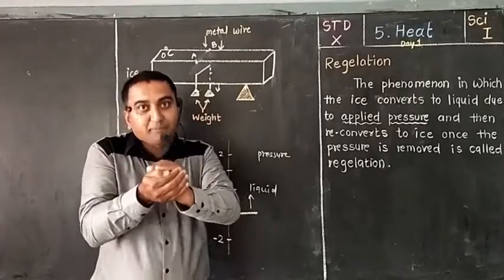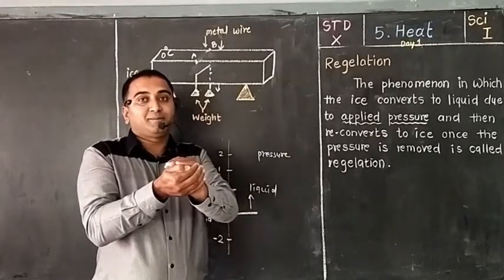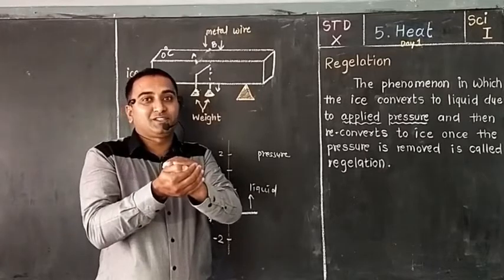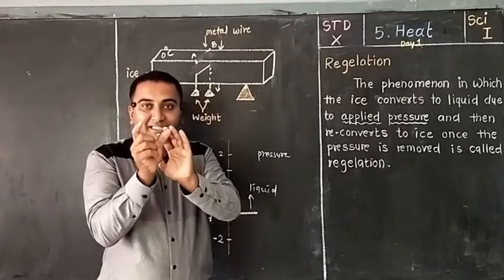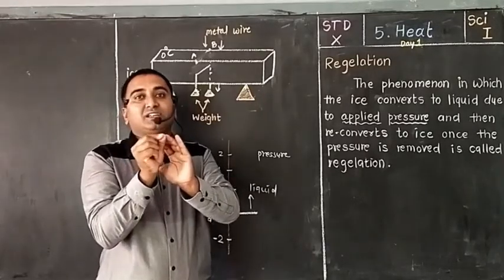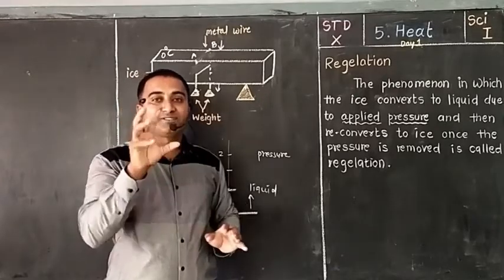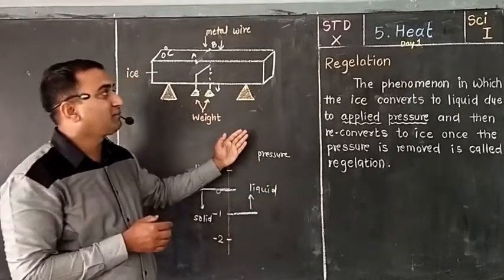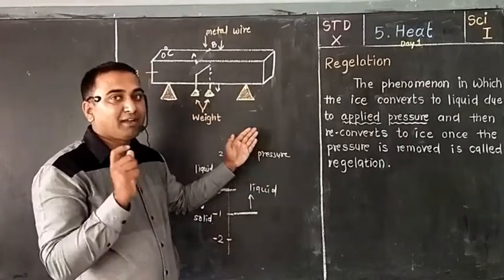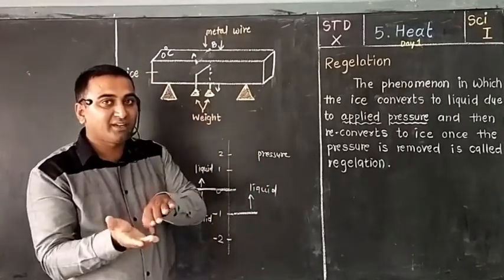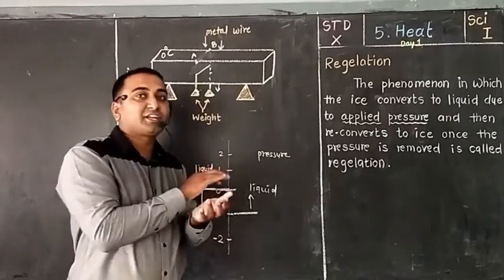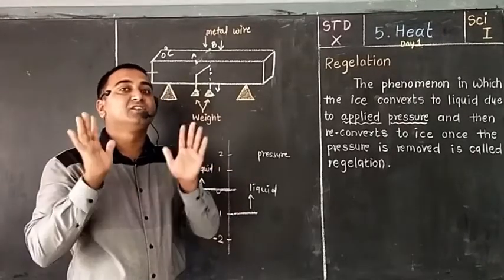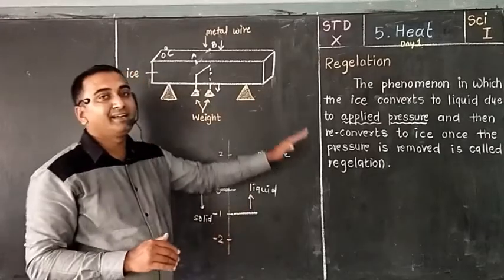Because of applied pressure, the melting point gets reduced, and after that the pieces get connected to each other, and the totally shredded ice will convert into one whole ball. So this is also an example of regulation. Applied pressure converts it into liquid, and after the pressure is removed, it remains again in the solid state. So this is regulation.